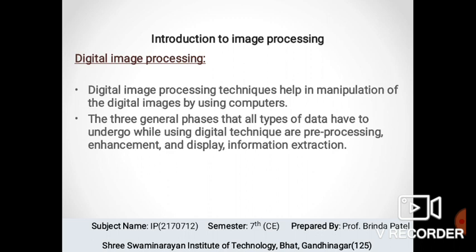So digital image processing has many advantages over analog image processing. It allows a much wider range of algorithms to be applied to the input data and can avoid problems such as build-up of noise and distortion during processing. There are 3 general phases that all types of data must undergo while using digital techniques, which are pre-processing, enhancement and display, and information extraction.